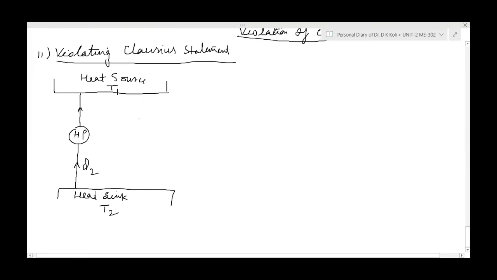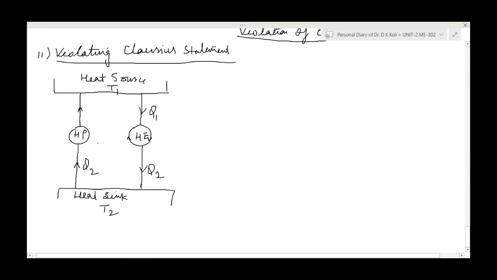And there is the heat engine. It will take some heat, suppose I write here, it is taking heat Q1, and it rejects Q2.